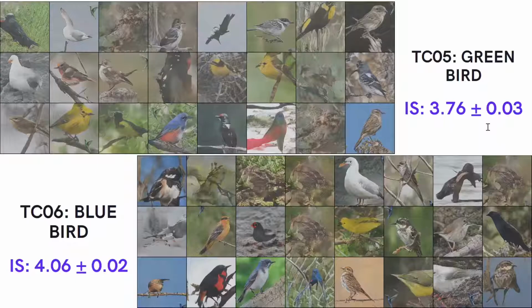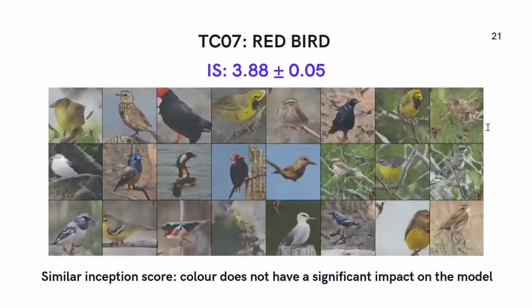Here we can see that the green bird has a lower inception score than the blue bird and has more of a gray tint compared to the blue bird. However, given the results retrieved from test case 01, we can see that there is not a huge difference in the quality of images and the inception score when it comes to the difference in color of the birds added for each test case. Hence, this goes on to show that color does not have a significant impact on the model or the quality of images generated.